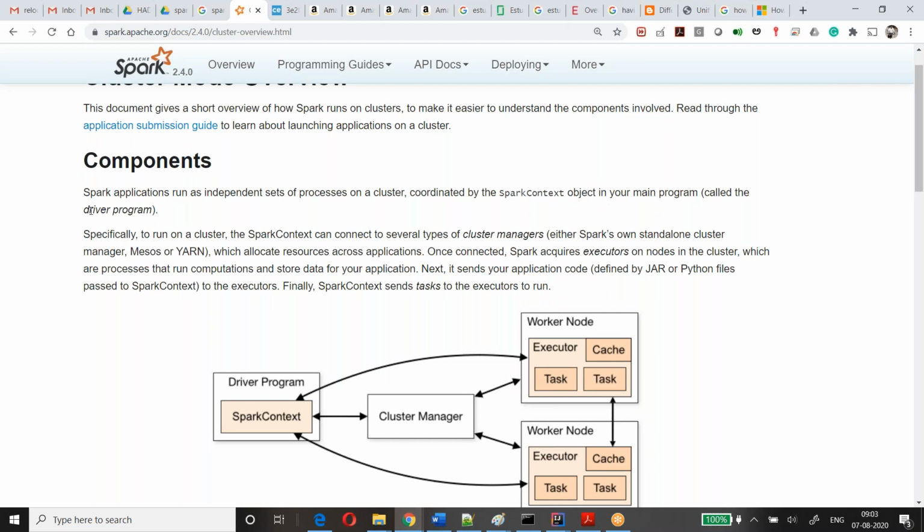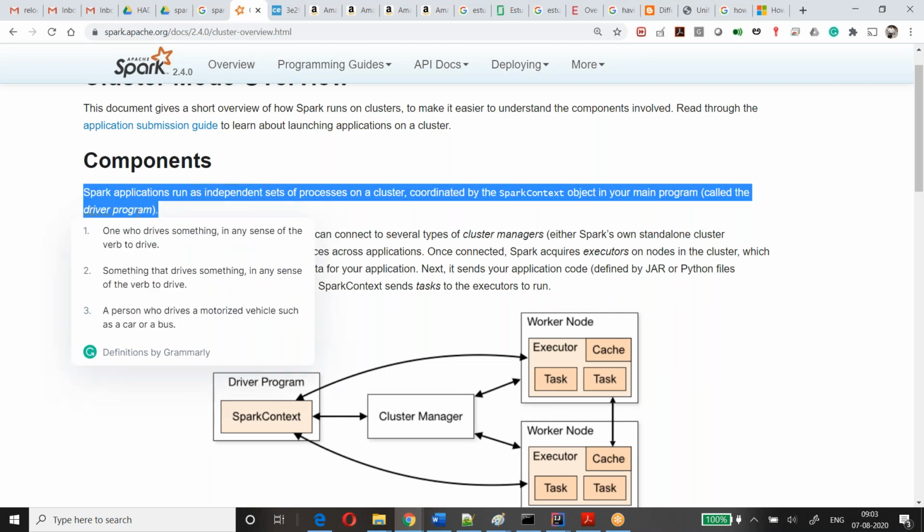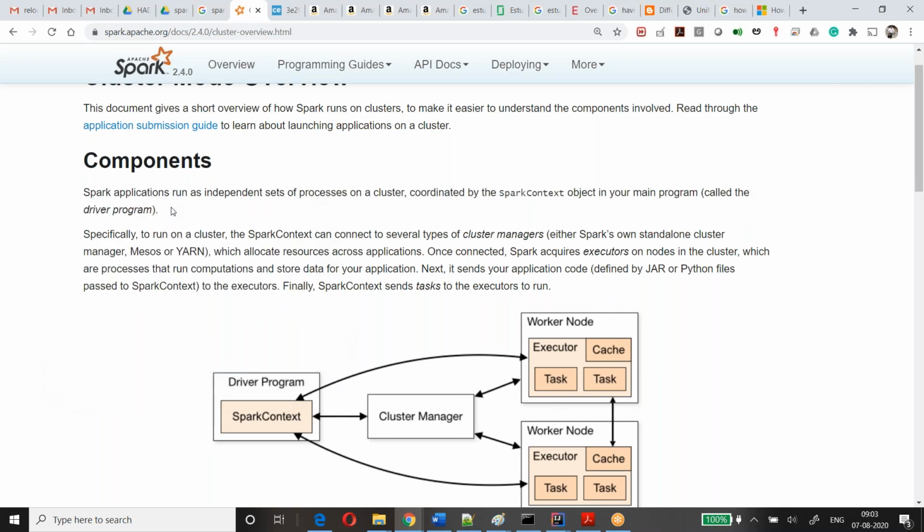To run on a cluster, the SparkContext can connect to several types of cluster manager, standalone, Mesos, or YARN, which allocate resources across applications.